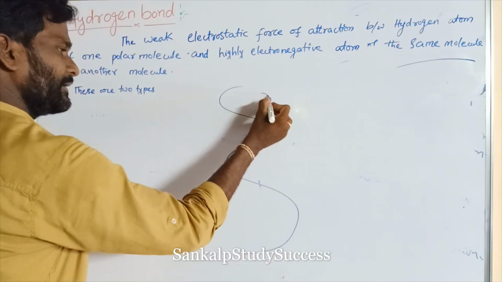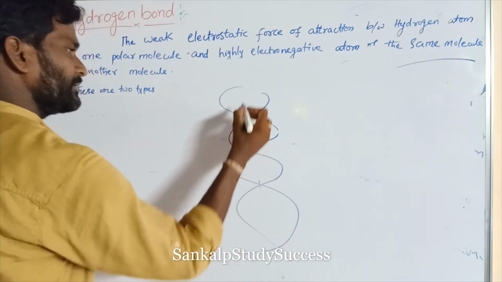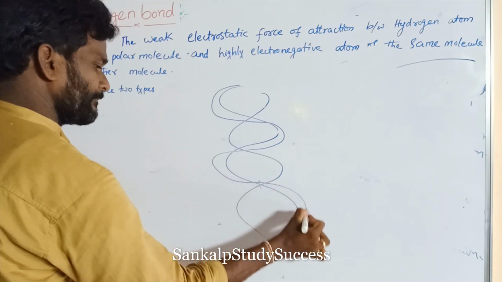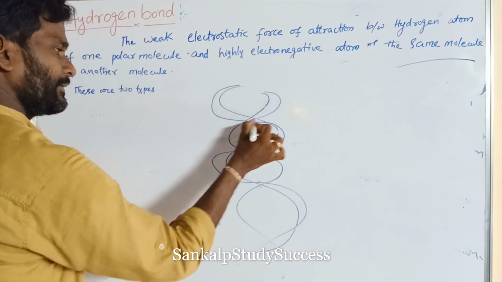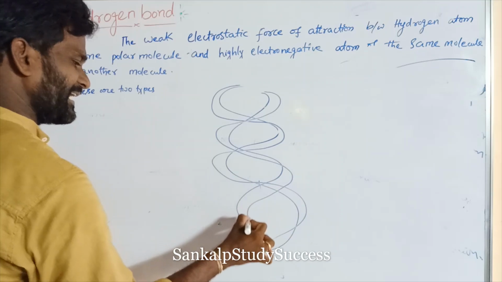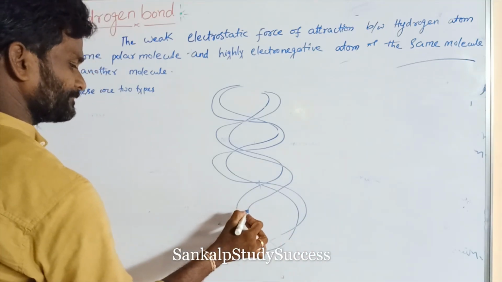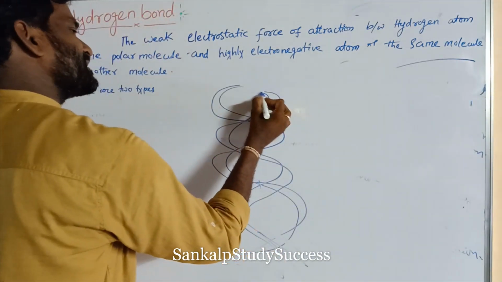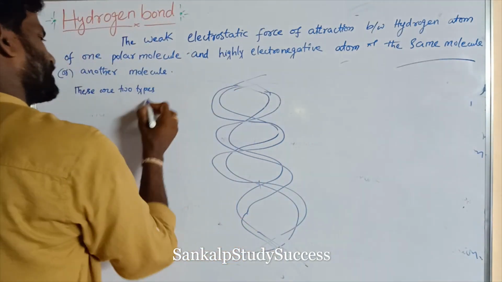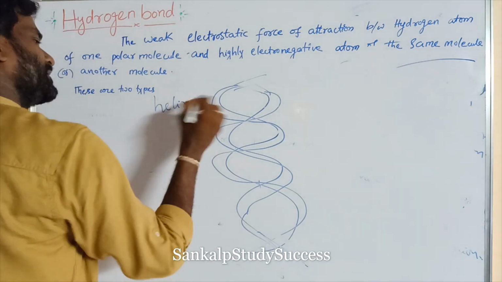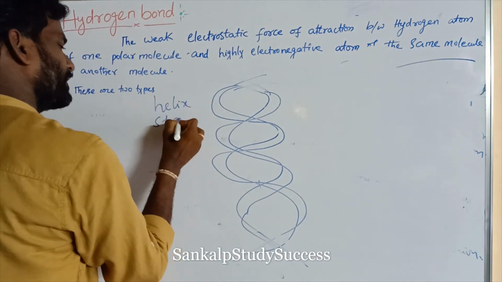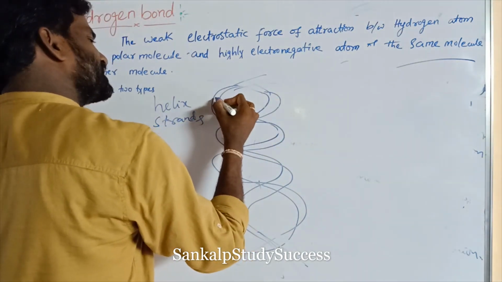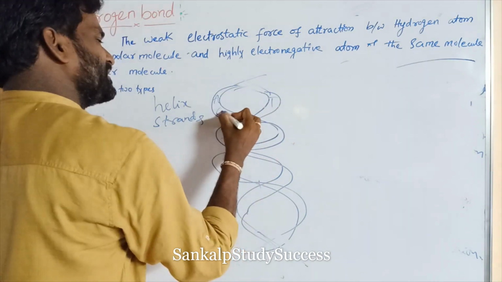In these helix strands, bases are there: AT, AT, GC.